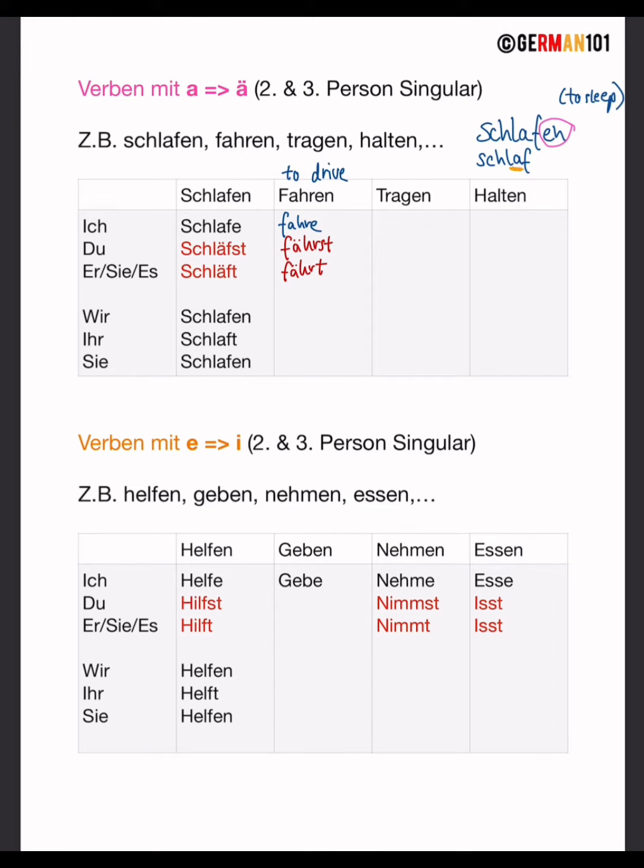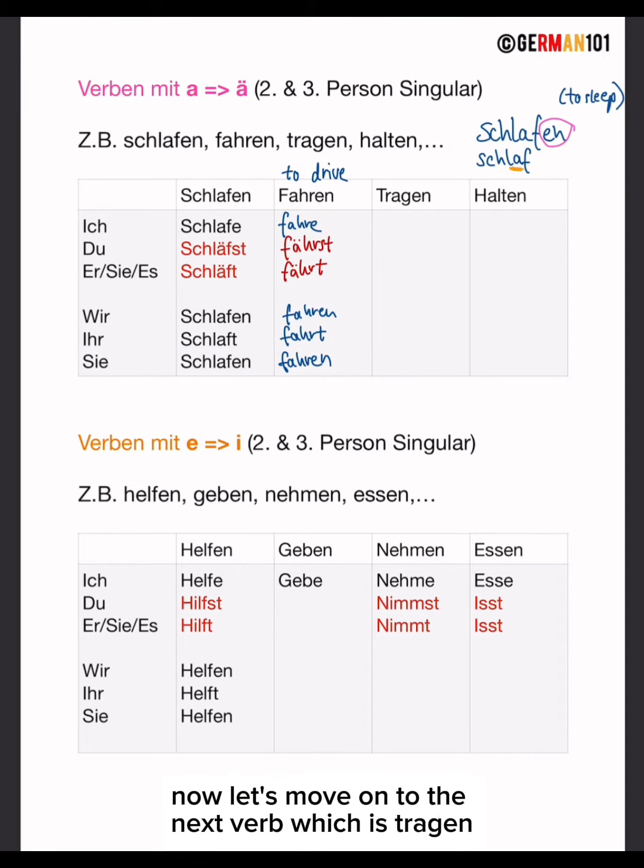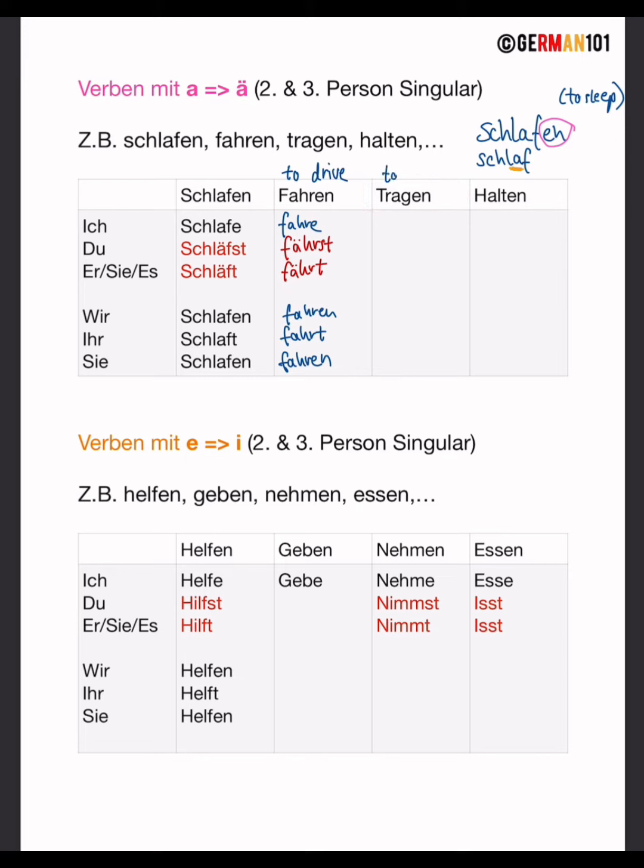And then the rest, the plural personal pronouns, stays the same. So wir fahren, ihr fahrt, und sie fahren. I hope you can read my handwriting. Now let's move on to the next verb, which is tragen. Tragen means to carry. Okay, ich trage. Du trägst. Er, sie, es trägt. Wir, back to normal, tragen. Ihr tragt. Und sie tragen.